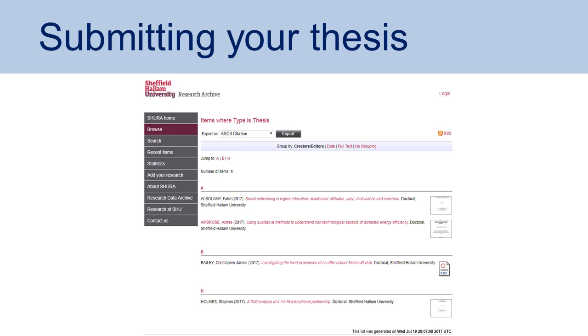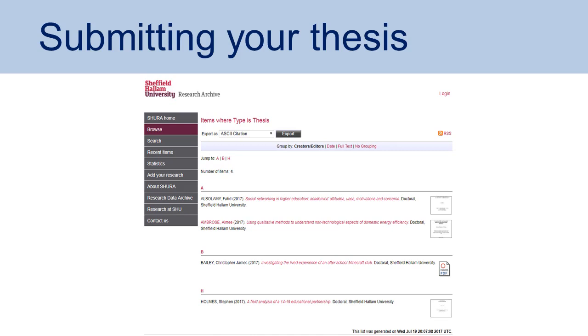You then send the thesis deposit agreement form and the file or files to the student systems team, and then they make sure that all the processes are followed. They send it on to the Shura team and they put your thesis online. The thesis will go online immediately unless you request otherwise. On the thesis deposit agreement form, there is the option to choose a standard 1-year embargo. So Shura will have the thesis but will not share it for a year.